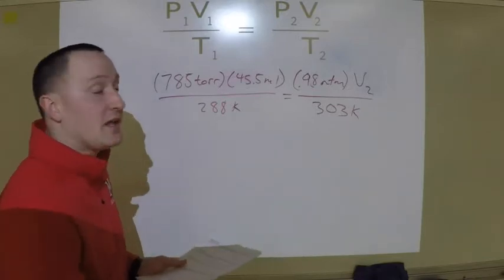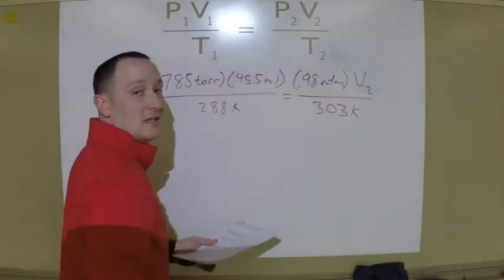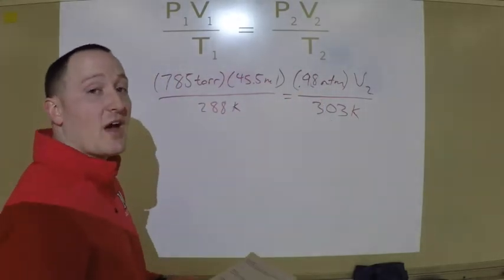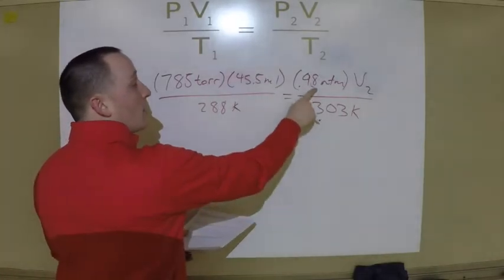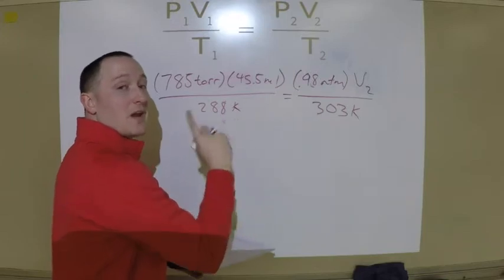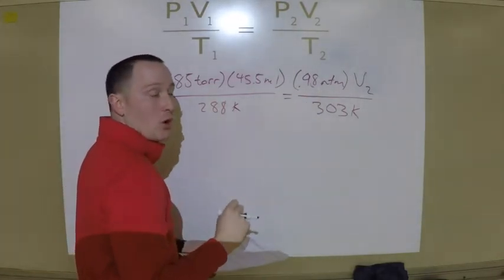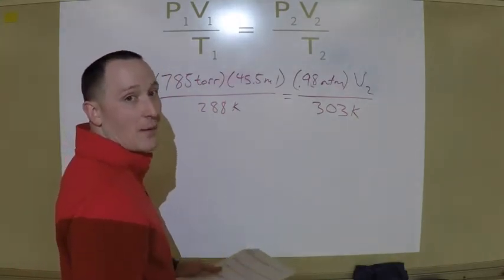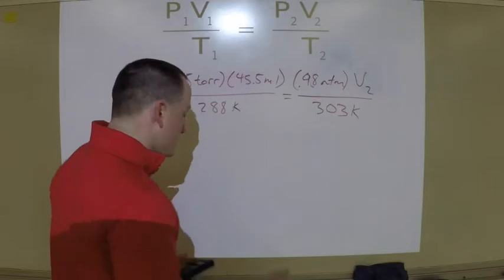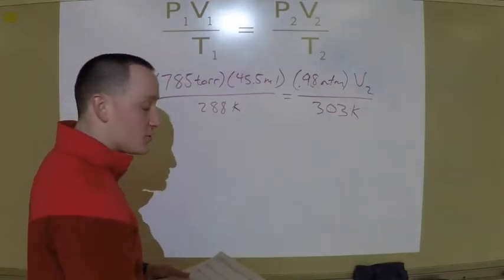What you should have said is that I cannot have units of pressure in different units. They both have to be the same. So it does not matter which one I change, but I need to change one of them. I either need to change atmospheres to torr, or I need to change 785 torr to atmospheres. Doesn't matter which one you choose. I'm going to go ahead and change torr to atmospheres.